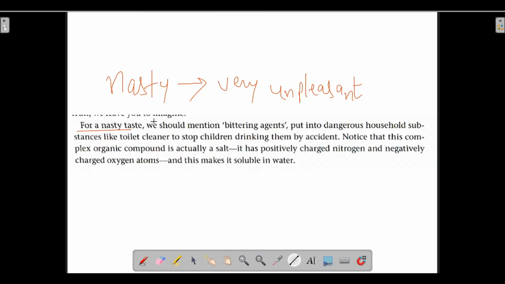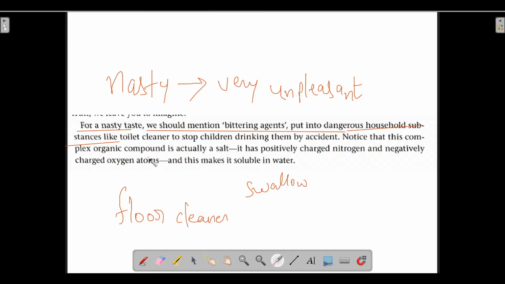We should mention bittering agents put into dangerous household substances. Now in our households, in our house, there is toilet cleaner, right? There is toilet cleaner, there is floor cleaner. Now the thing is that some small children can accidentally swallow these substances.